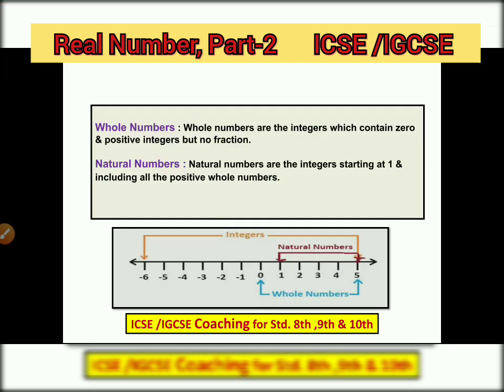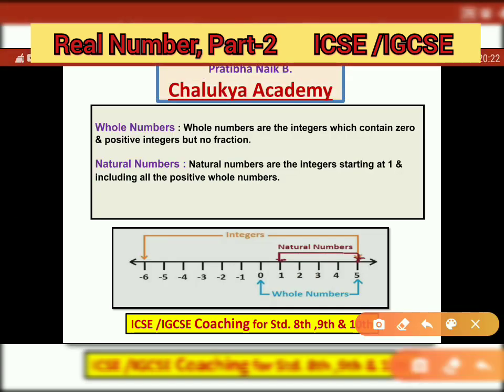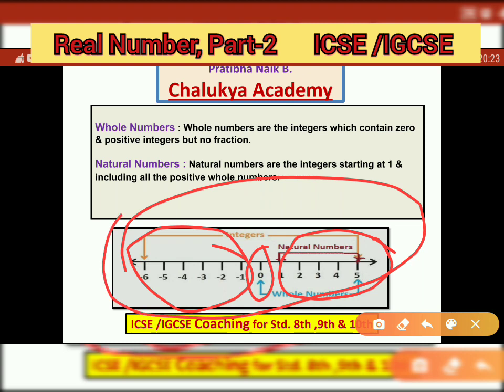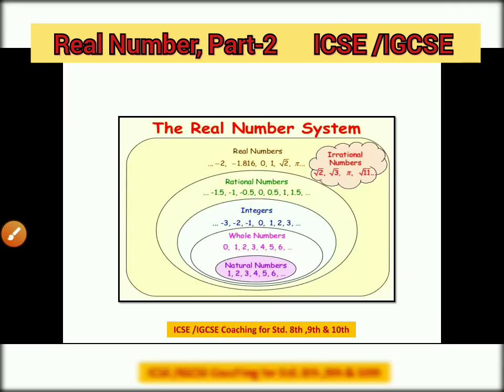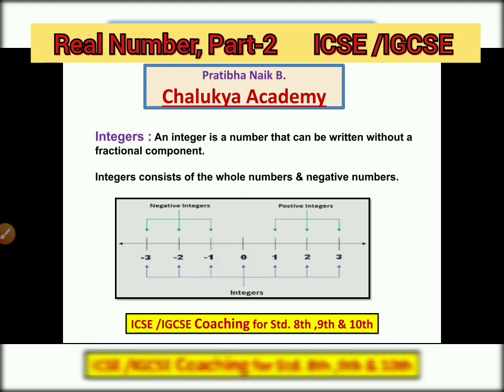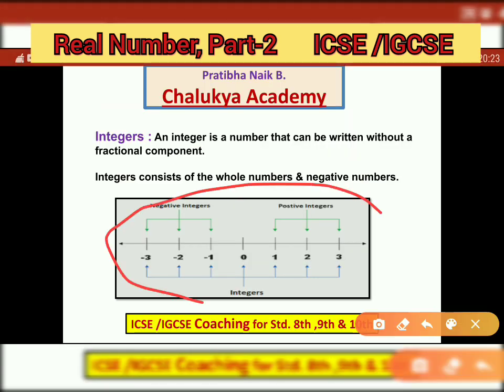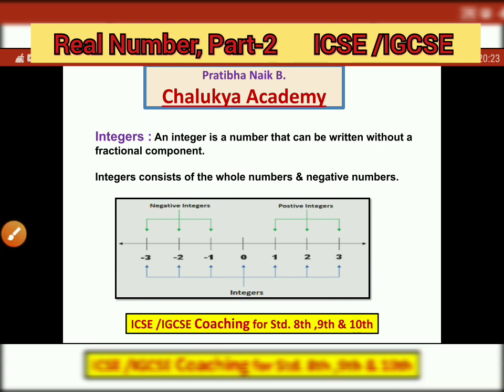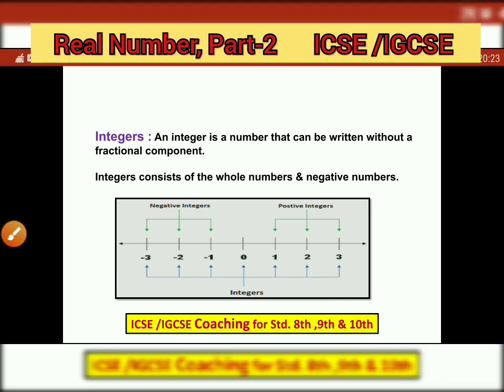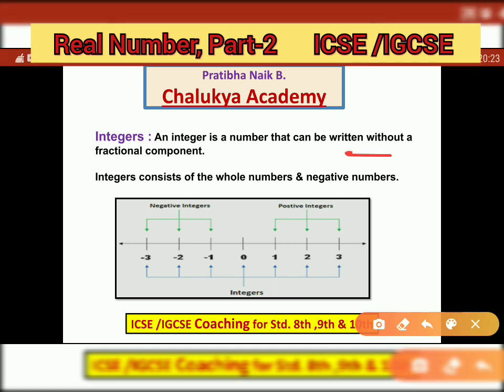So integers mean negative numbers, 0 and positive numbers. This is a combination of negative numbers, 0 and positive numbers. All together it is called integers. So an integer is a number which can be written without a fractional component. Integers consist of the whole numbers and negative numbers.